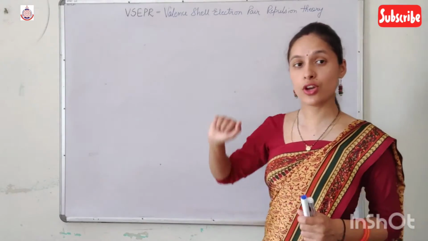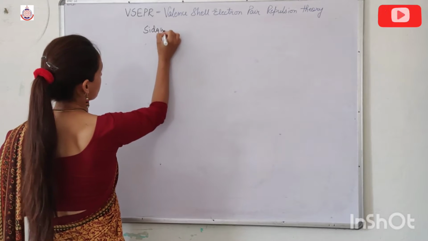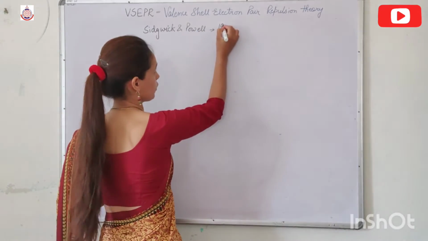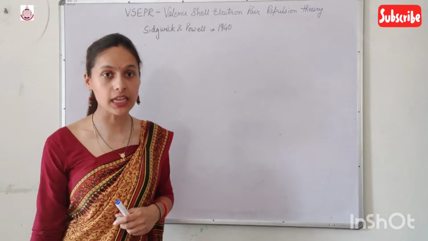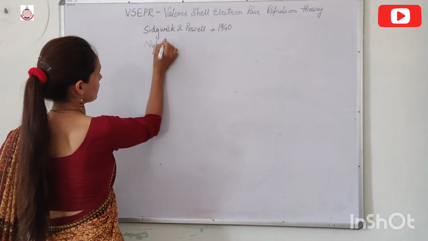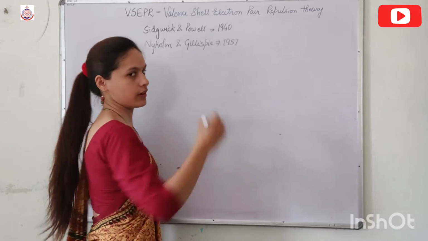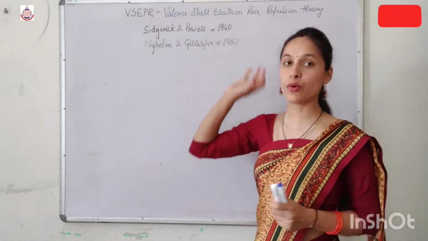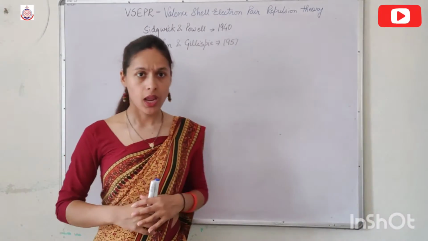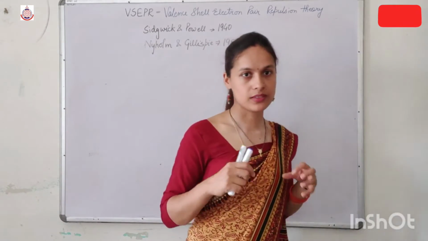Now this theory was put forward by two scientists, Sidgwick and Powell, in 1940, but this theory was improved by Nyholm and Gillespie in 1957.